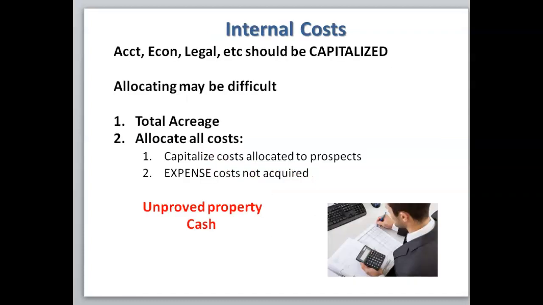You might have some internal costs. These will be associated with acquiring the properties, like accounting. You might have some legal fees. These would be capitalized. And allocating may be difficult, so it might be capitalized on a larger basis. It could be capitalized based on total acreage, or it might be allocated where you would capitalize costs allocated to the prospects and then expense costs not acquired. The journal entry would be to debit unimproved property and to credit cash.